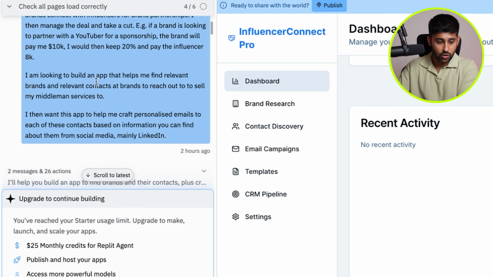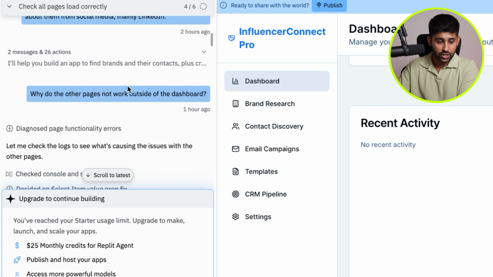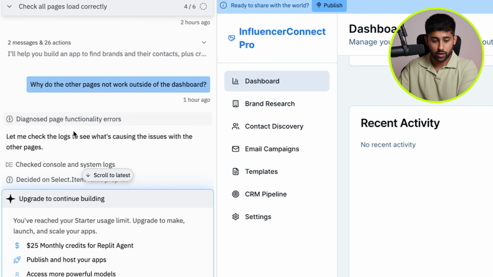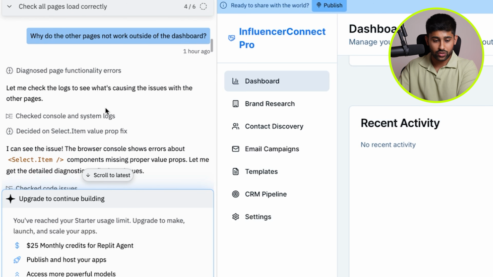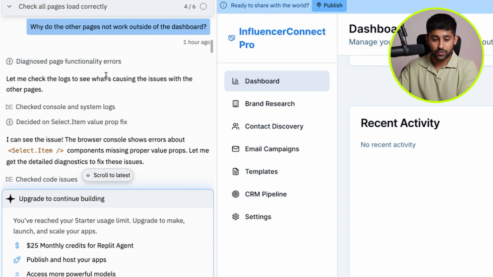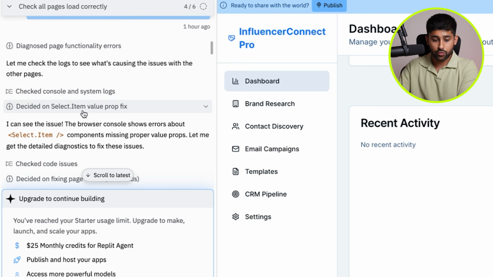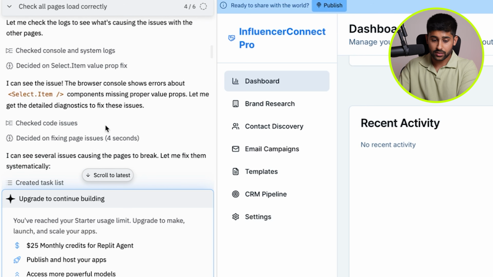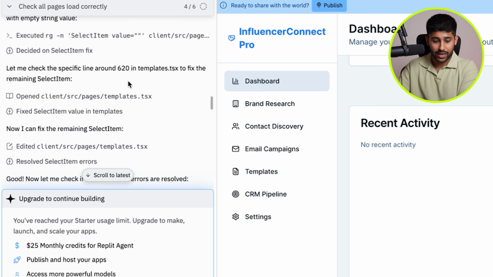And what it's done is it's gone through, and I've had a conversation with it and said some of these other pages don't work, and it's gone itself and diagnosed the errors just by itself. I haven't had to go through and do any coding myself. It's gone through as an autonomous agent, checked the bugs and gone ahead and fixed the bugs.